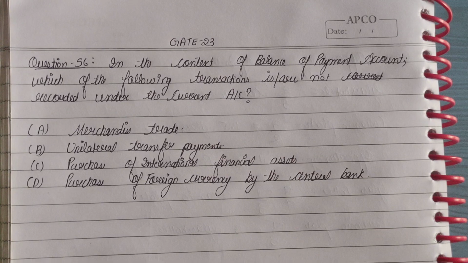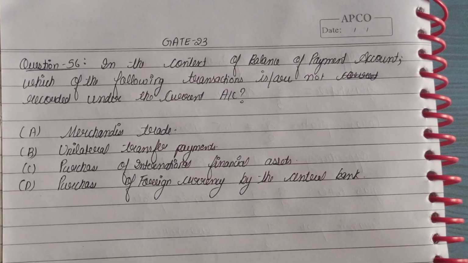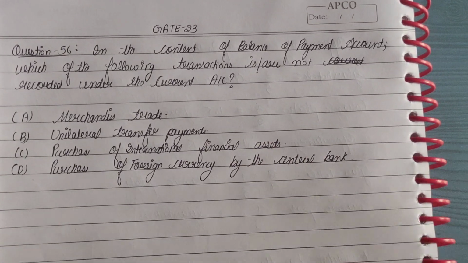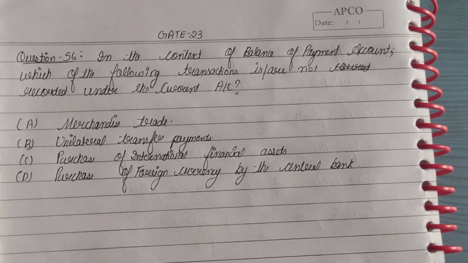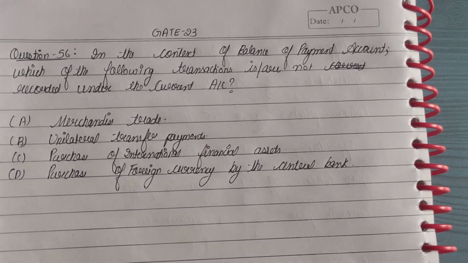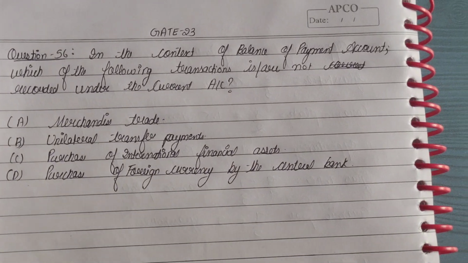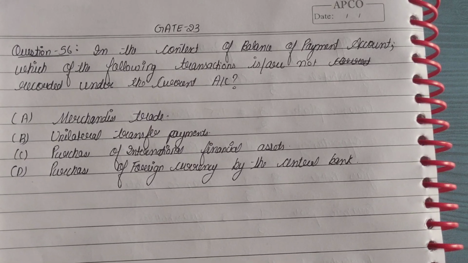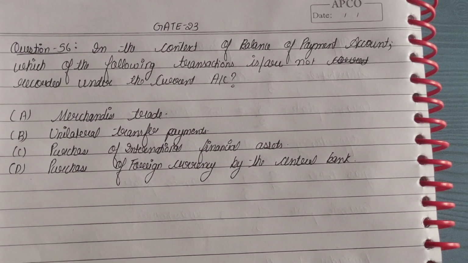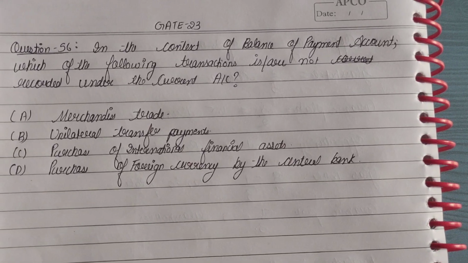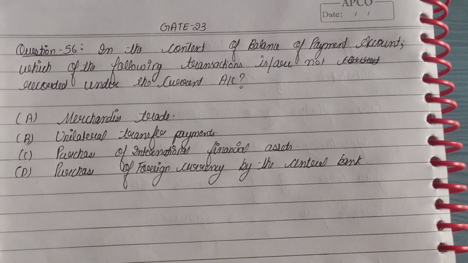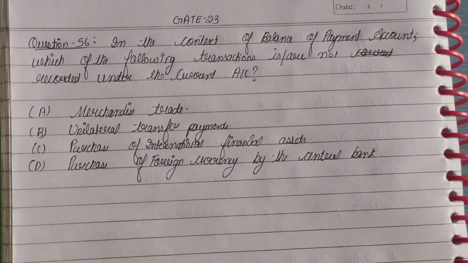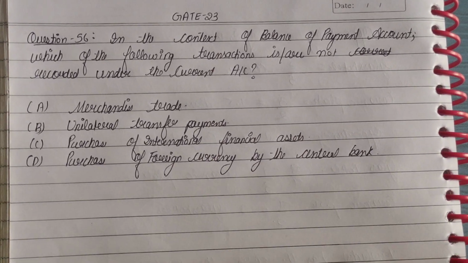Now, we all know that the balance of payment account includes two accounts in itself. The first is the current account and the second one is the capital account. In the current account we record all the transactions with the foreign country or with the international economy which affect the current income of the economy, or we can say that it is the flow items. And the capital account includes all those transactions of the economy which affect the assets and liabilities of the economy, or we can say that all the stock items come under the capital account.